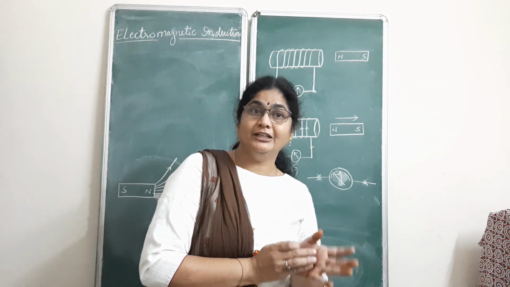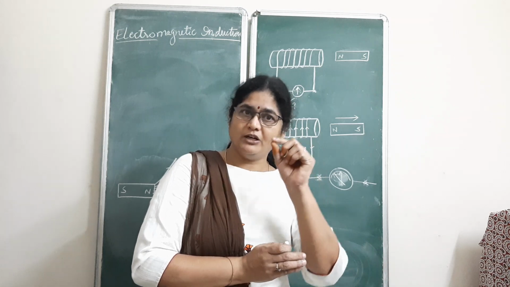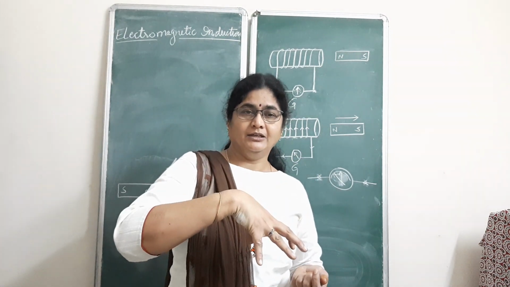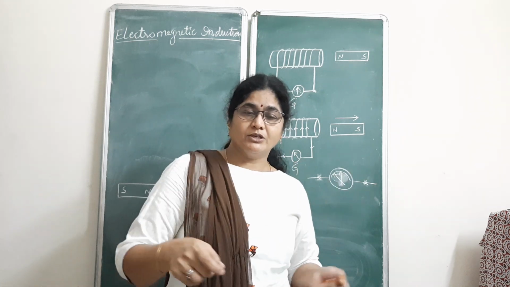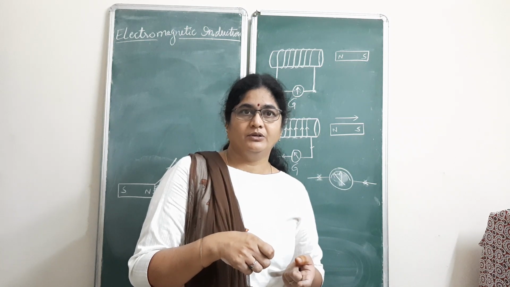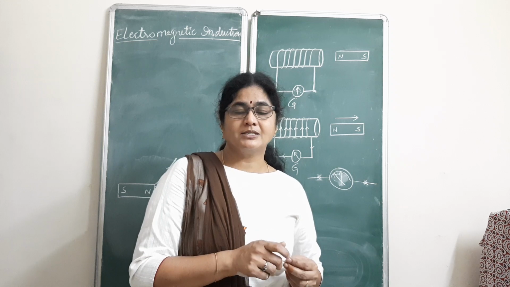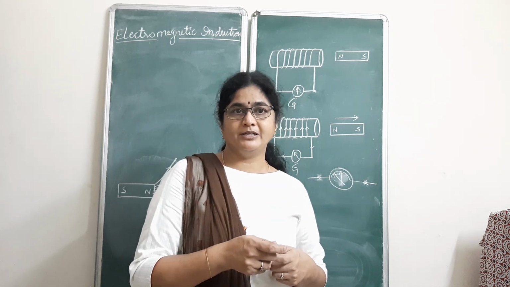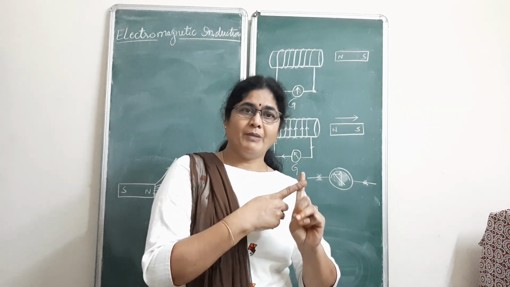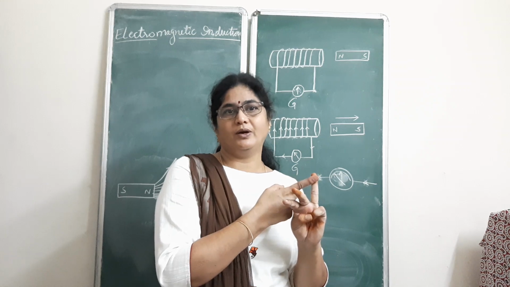So in 1831 he succeeded. He observed that there is a small deflection in the galvanometer when he dropped the magnet down, passing through the coil, a conducting wire. So again he arranged his experimental setup and started doing a lot of experiments with these three simple devices. One is a magnet, second is a galvanometer, and third is a coil, a copper coil.